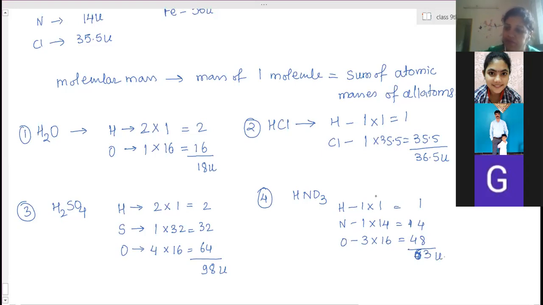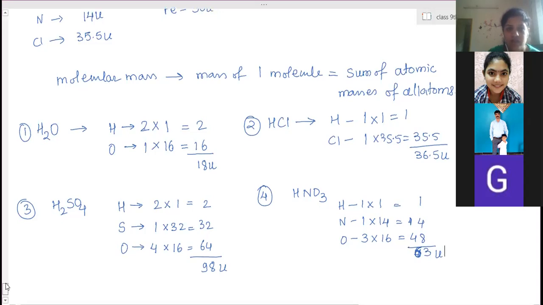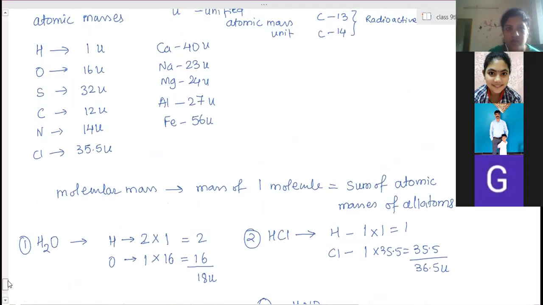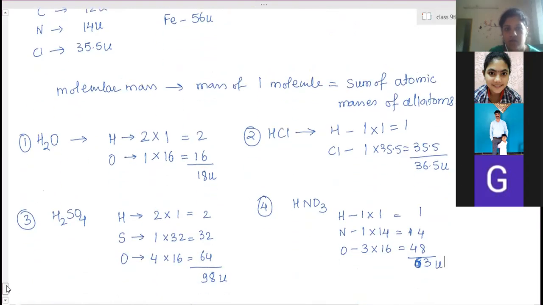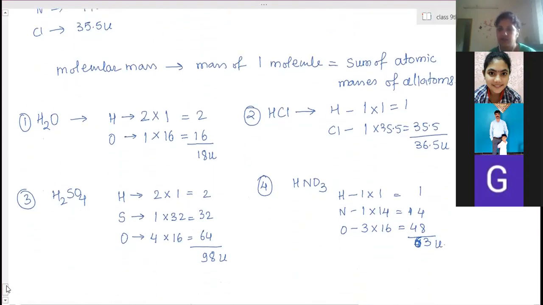Yes, ma'am. Okay, so write down this. I will give you other questions to find out. You have written these earlier values? Yes, ma'am. Then write down molecular masses.